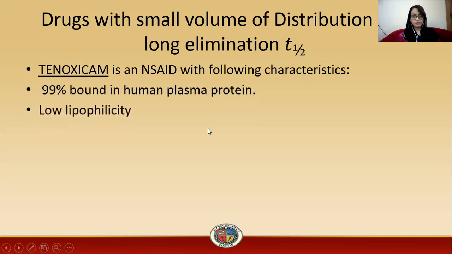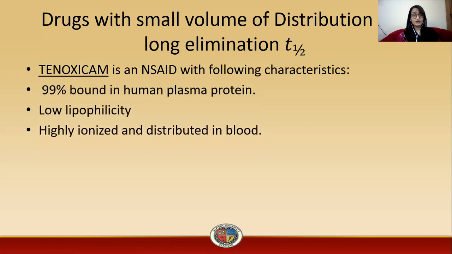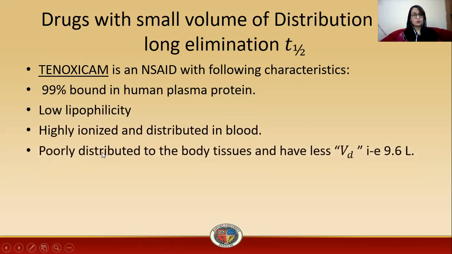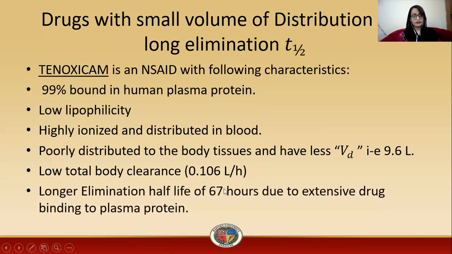It has low lipophilicity, is highly ionized and distributed in blood, so it is poorly distributed to the body tissues and has a small volume of distribution, that is 9.6 liters. So it has lower body clearance, that is 0.106 liter per hour, and longer elimination half-life, that is 67 hours, due to extensive drug protein binding.